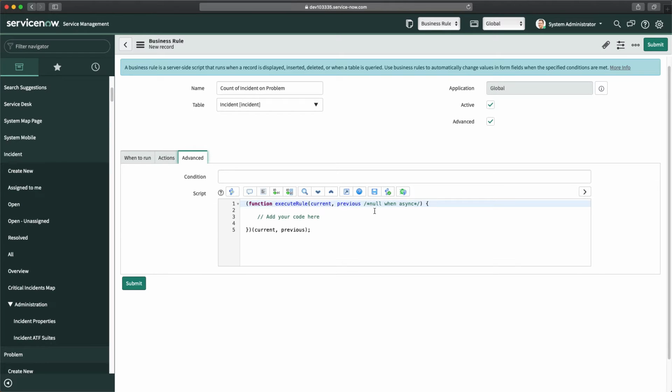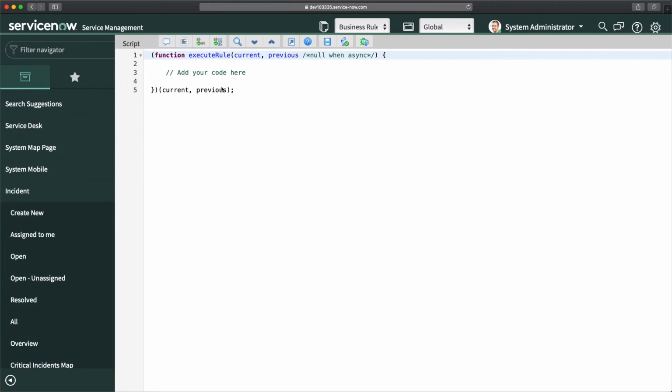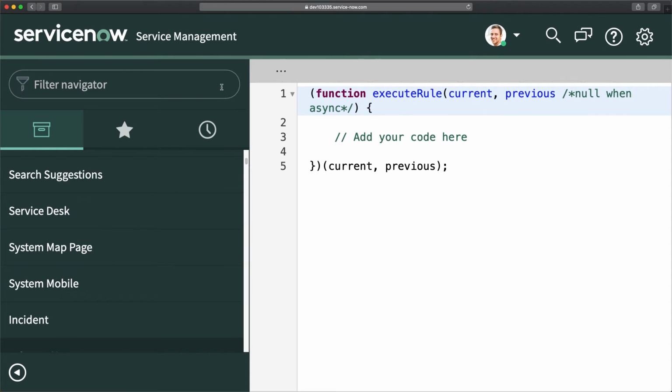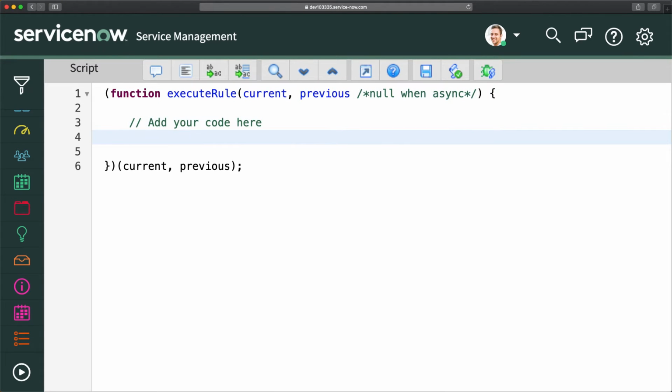Here we have a script. So we will make it big screen. We have it full screen now and I will zoom it again so that you can see the script. Now the requirement is that whenever I am associating any new problem, it should automatically update the count. So in that case, I will write here var gr equal to new GlideRecord.